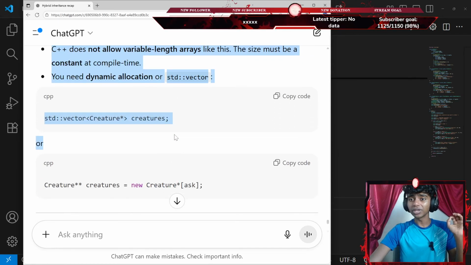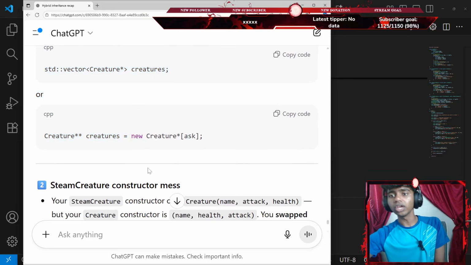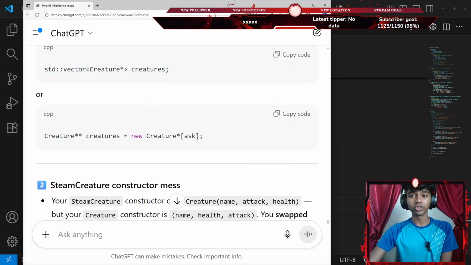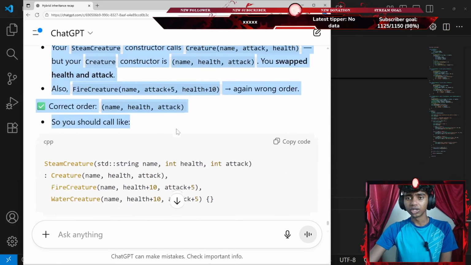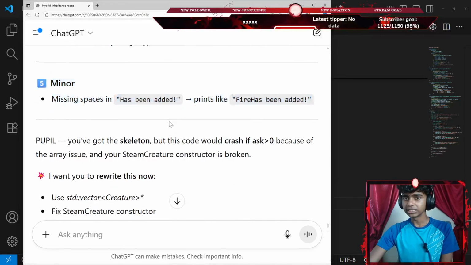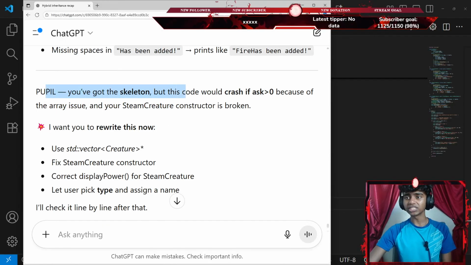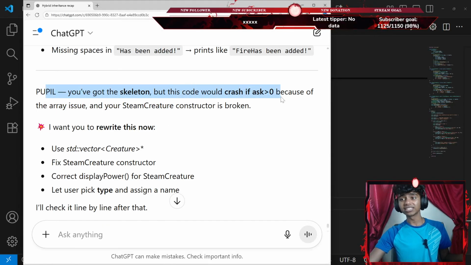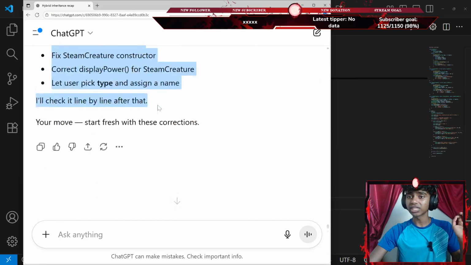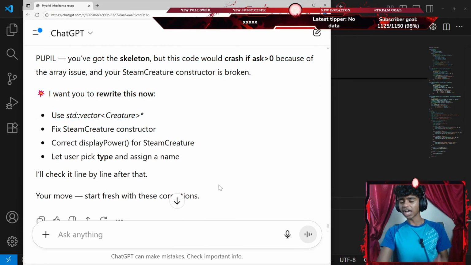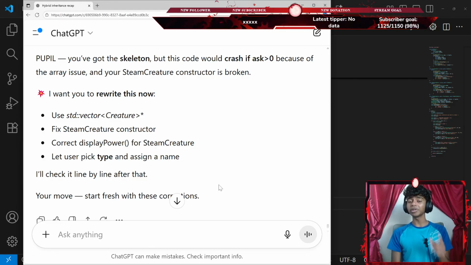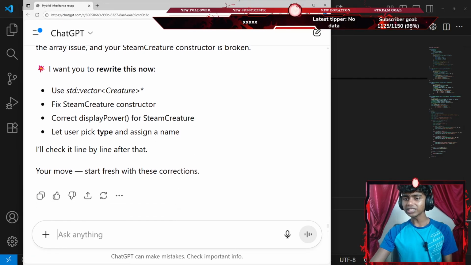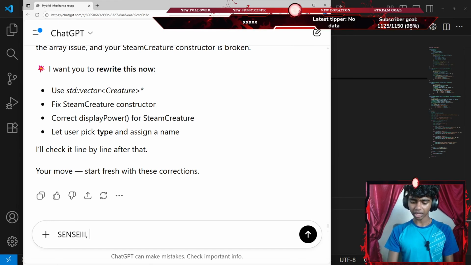You need to dynamically allocate a vector, creatures, or creature with two asterisks. I haven't learned about the two asterisks. Okay, I see. You've got the skeleton of the code, but it would have crashed if ASCII is greater than 0 because of the array size. Honestly, guys, I might work on this next stream, because I do have to end the stream as I have a college assignment and an exam next week.